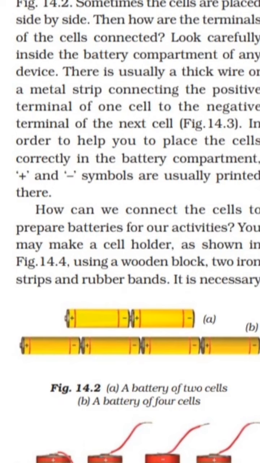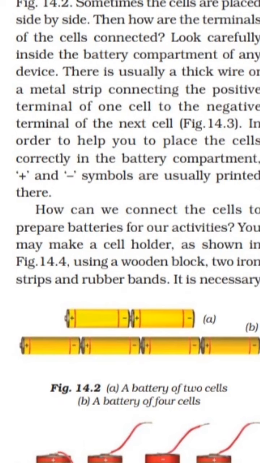Now see, look carefully inside the battery compartment of any device. Take your TV remote, and you can see inside the battery compartment there is usually a thick wire or a metal strip connecting the positive terminal of one cell and the negative terminal of the next cell. In order to help you place the cells correctly in the battery compartment, positive and negative signs or symbols are usually printed there.